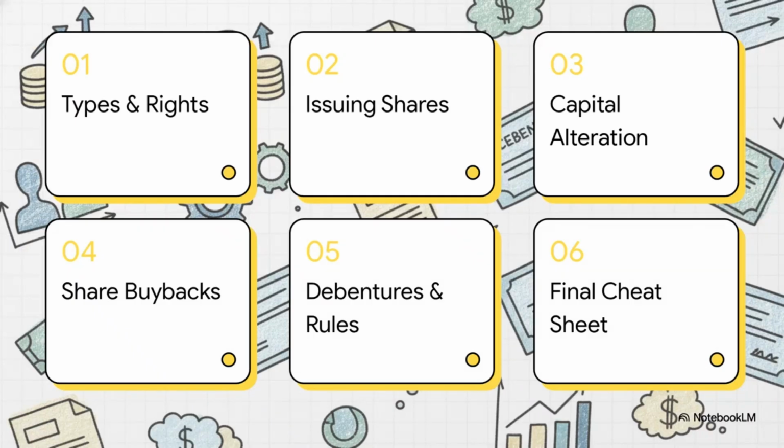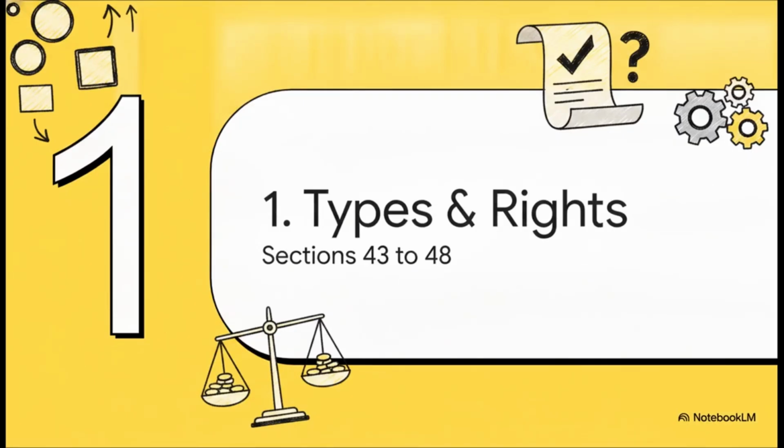Okay, here is our mega revision roadmap. We're covering types and rights of shares, issuing shares, capital alteration, share buybacks, debentures, and trustee rules, and capping it off with a final mega revision cheat sheet. Let's do this! Starting off with block number 1, types and rights of shares.